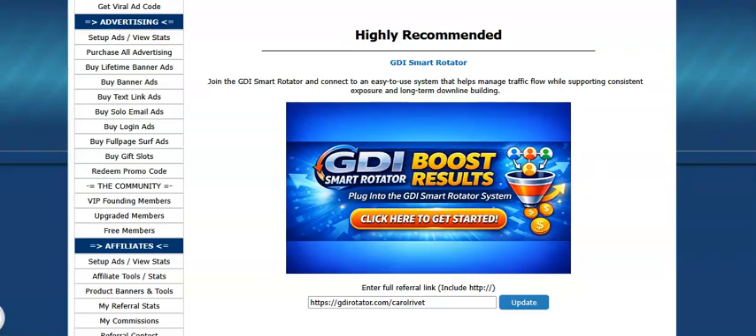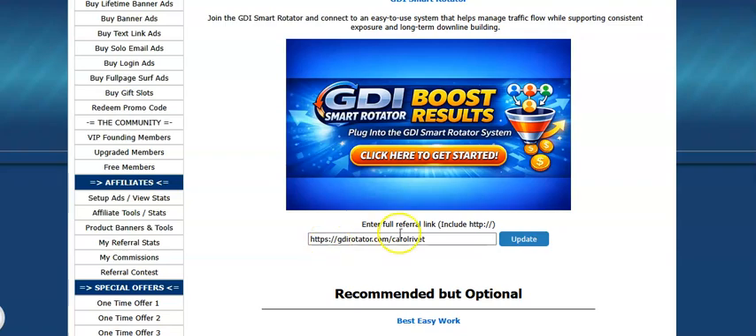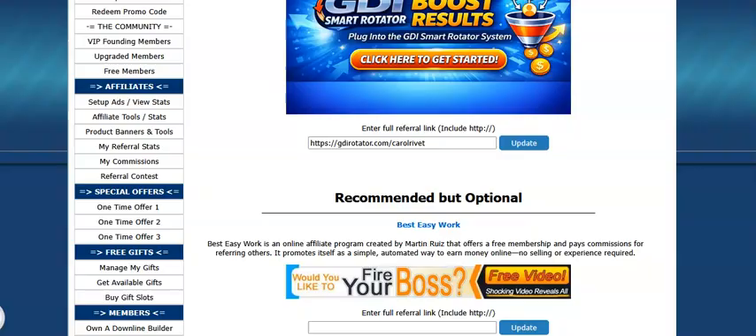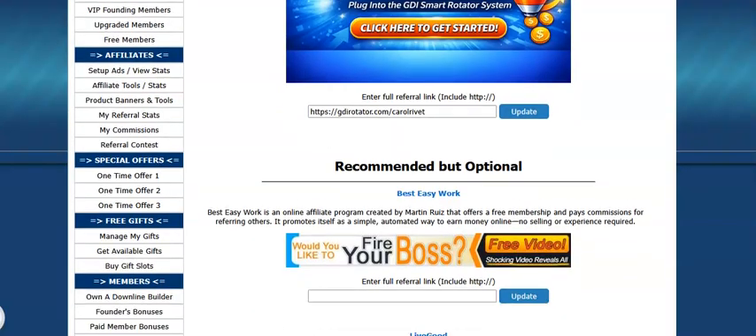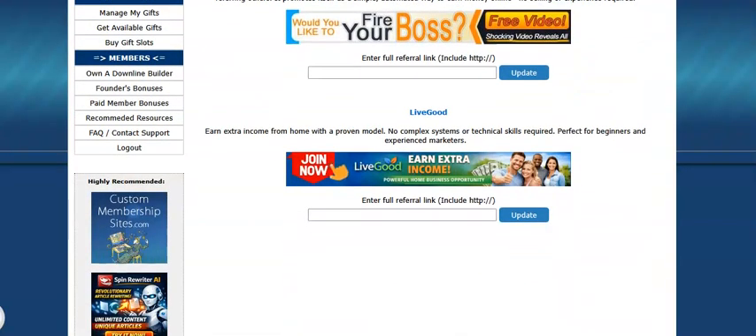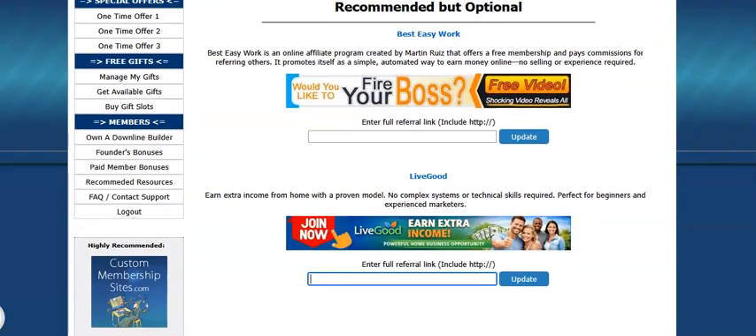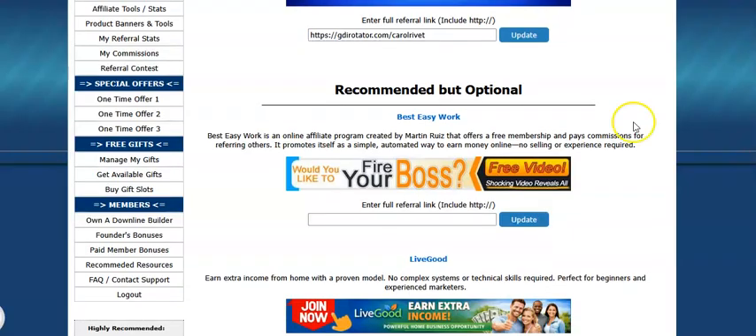Okay. Or if you're already in the Smart Rotator, just put your link right here and click update and scroll down a little bit. Oh, there it is. And Live Good right here. You can click there or click here. Or if you're already in Live Good, just put it in there and click update. Okay. And then there's going to be another thing right here.